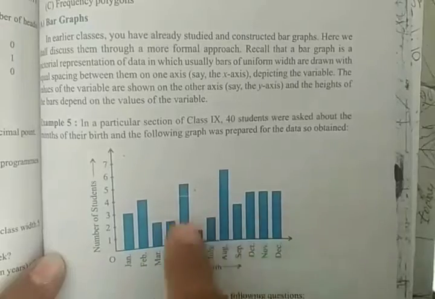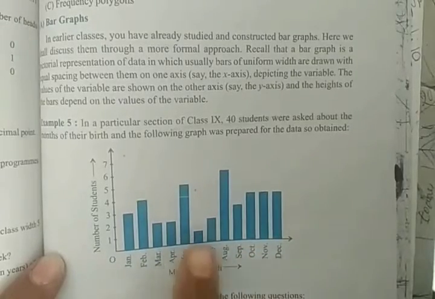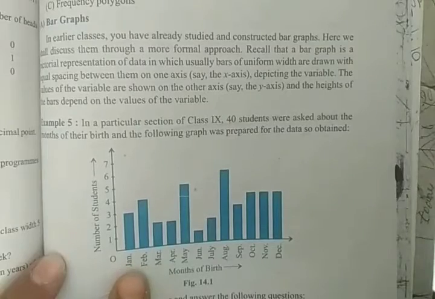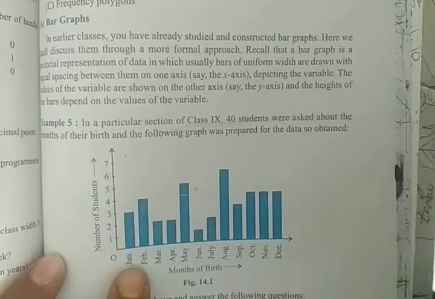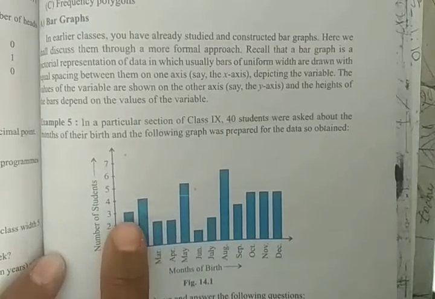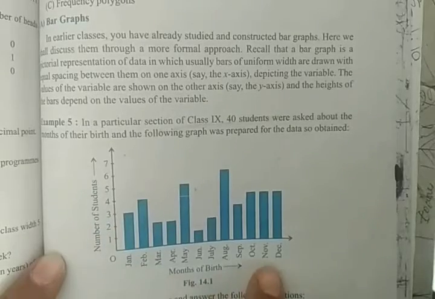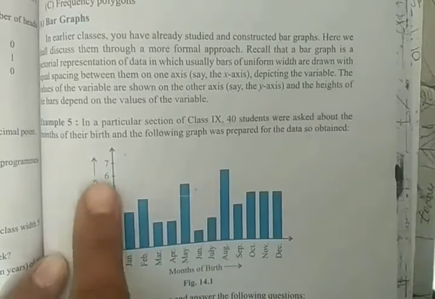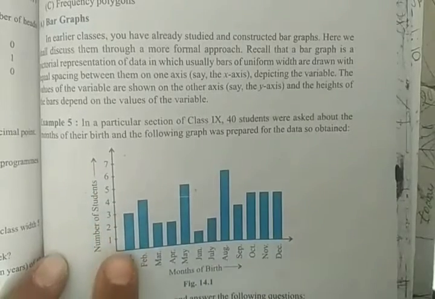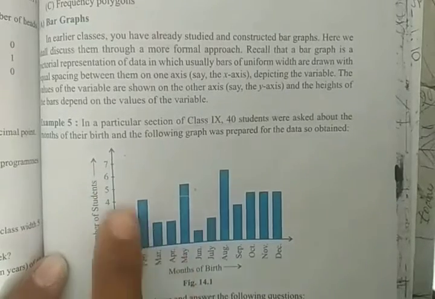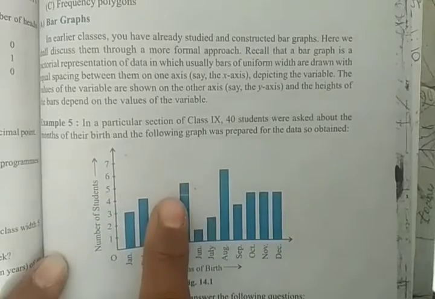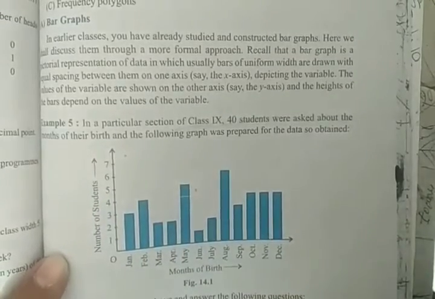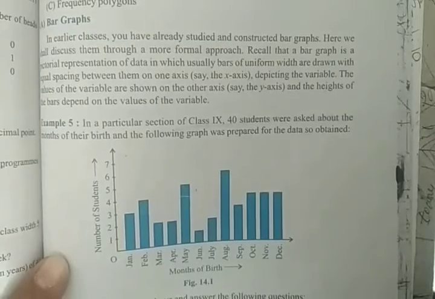And this bar graph is a pictorial representation of this data. Like in the month of January, how many students were born? 3 students. These are the months of the birth, and on the y-axis, the number of students is plotted. In the month of May, you can say 5 students were born, right? So this is an easy method for identifying.